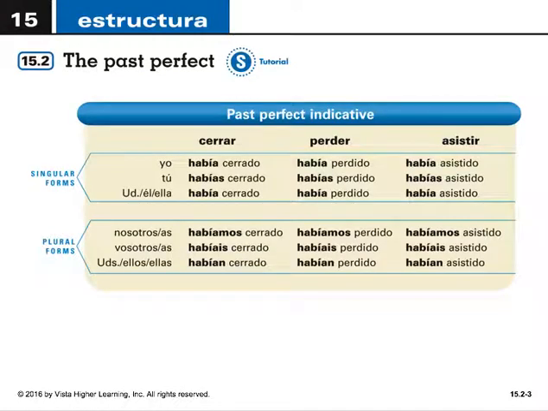So let's look really quickly at how it's formed. As I said, it uses the imperfecto de haber, which is había, habías, había, habíamos, habíais, habían, and a past participle. Por ejemplo, cerrar, había cerrado, tú habías cerrado, usted había cerrado. O perder, había perdido, habías perdido, había perdido. O asistir, había asistido, habías asistido, había asistido.